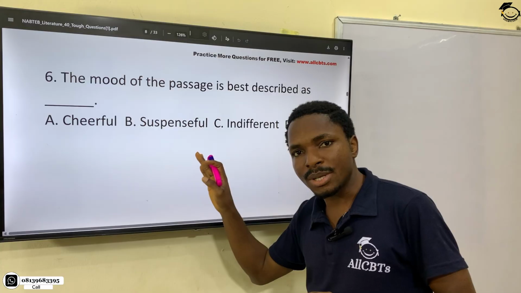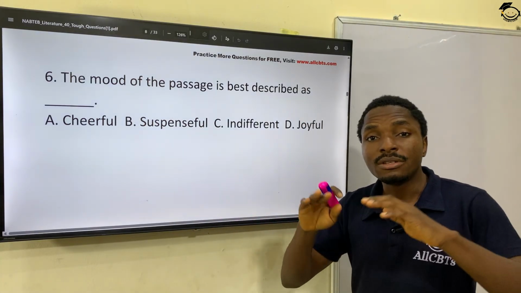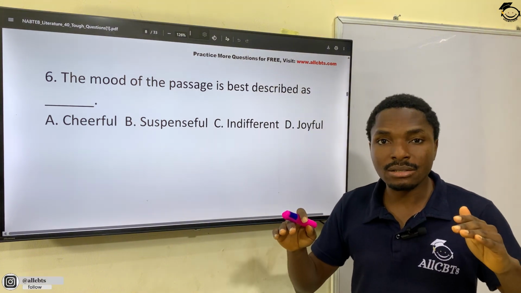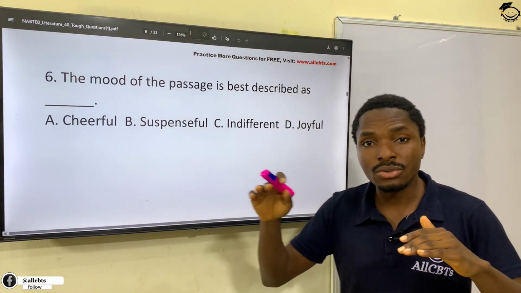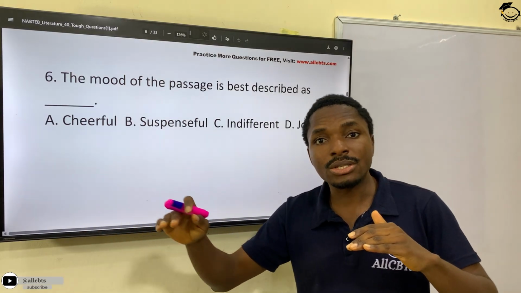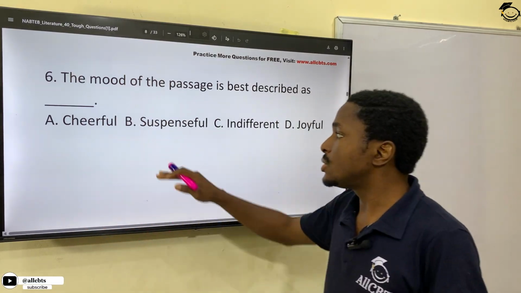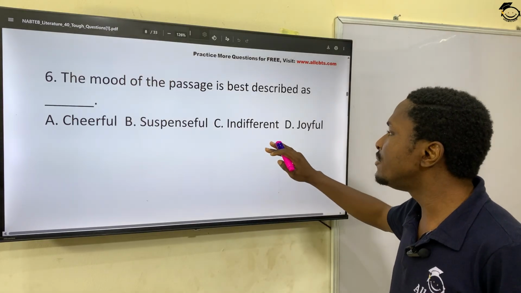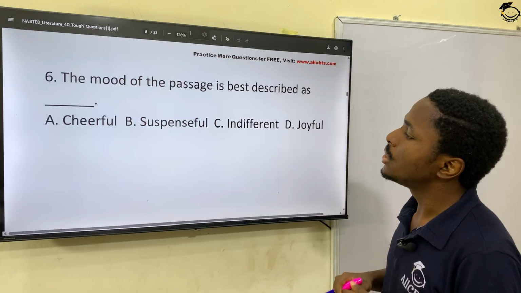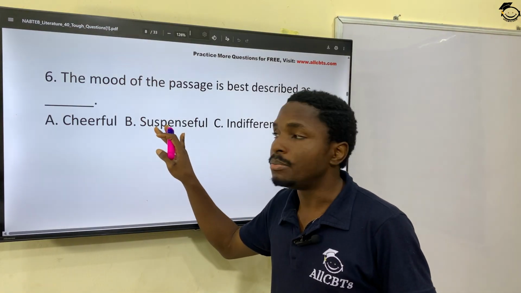Yes, it's suspenseful because we are not given the full picture. We just know that something is not right, and Ngozi is on her way to doing something. We don't know what the next thing is until we get there, right? So it's suspenseful. It's neither indifferent, it's neither joyful. She's not joyful, definitely. So this would be the correct option, B.